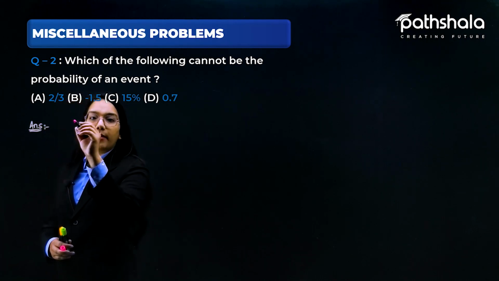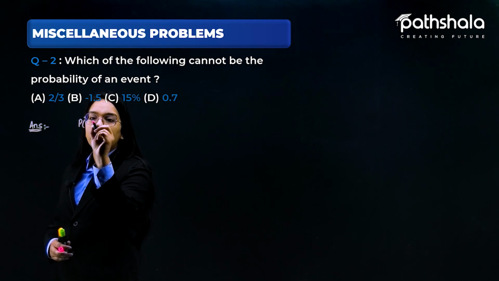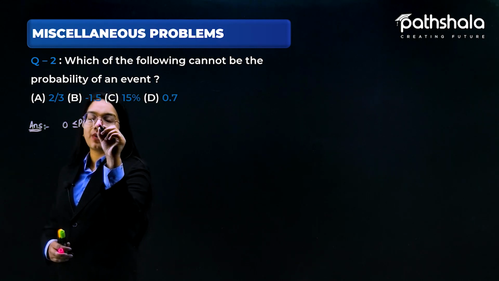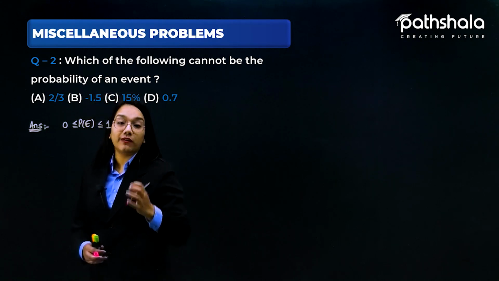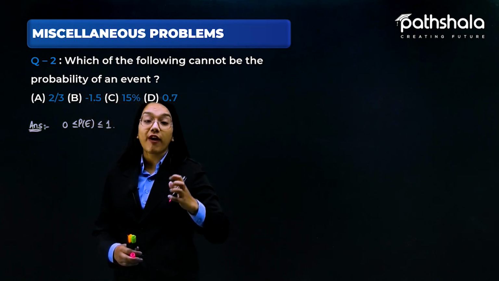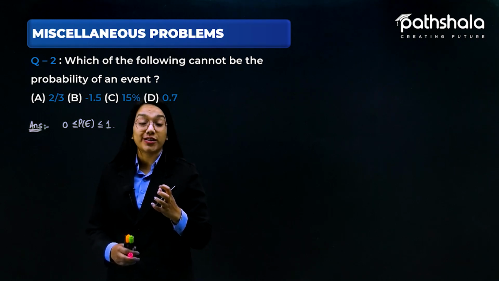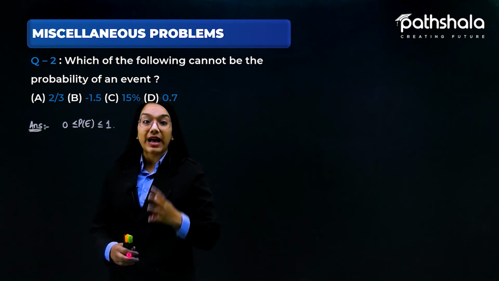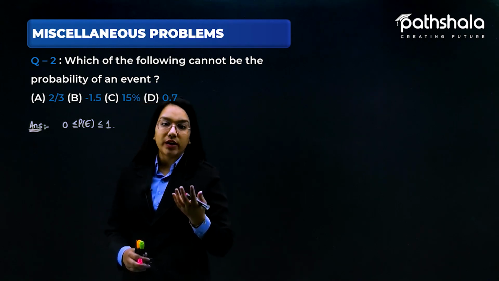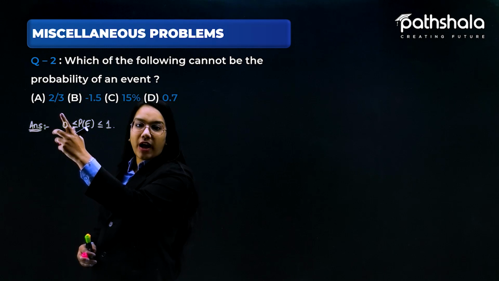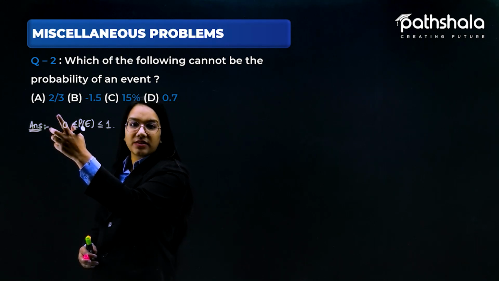We know that the probability of any event always lies in between 0 and 1. So if the probability of an event does not lie in between it, then that would not be the probability of an event. Let us suppose if I am talking about the very first part, we have 2 by 3. So obviously this is lying in between 0 and 1.